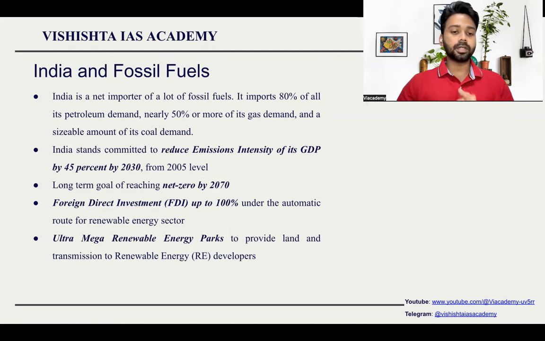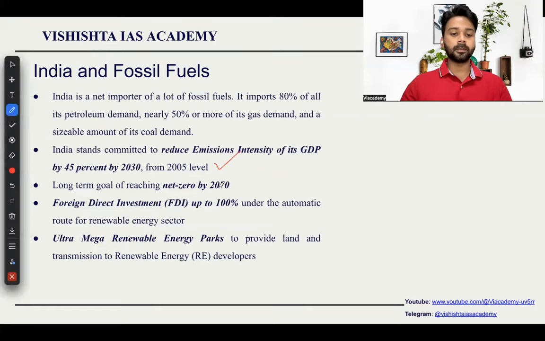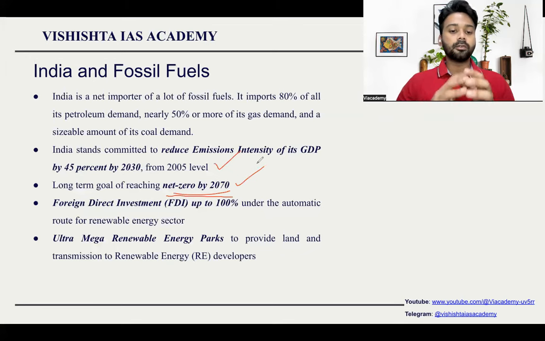Even though India is a developing country, India has committed itself to reduce the emissions by 45% by 2030, based on 2005 level. This point is very important from prelims and mains examination point of view. Extremely important. The long-term goal of India is to reach net zero emission by 2070. So, what exactly is net zero emission? From prelims point of view, you need to know what exactly is net zero emission. When the amount of CO2 emitted by the country is equal to the amount of CO2 absorbed by the country through plants, through forest, or through carbon sequestration, that is called net zero emission.